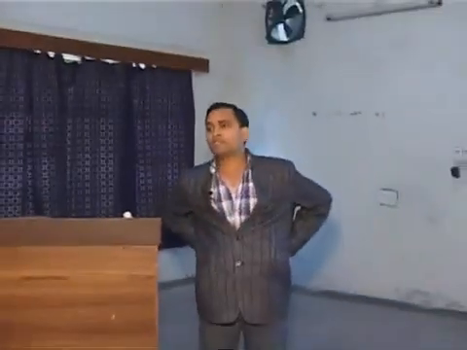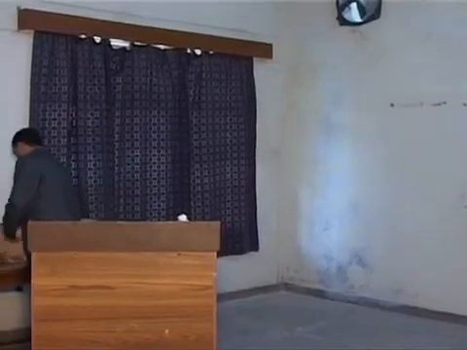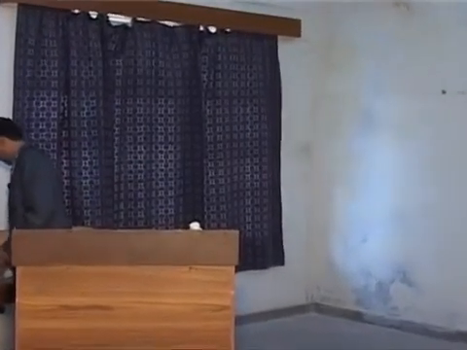Mobility at the spine. The spine we can divide into the cervical spine, then the dorsal spine, then the lumbar spine, and then the sacrum, then the coccyx. In total there are 33 bones. When we see a person, we feel there is a great degree of mobility available at the spine because we can flex properly, extend properly, side bend, rotate. Six degrees of freedom of mobility are available over the spine.